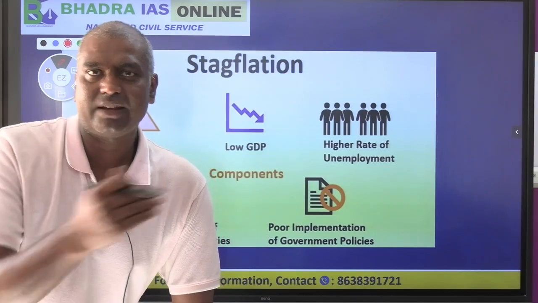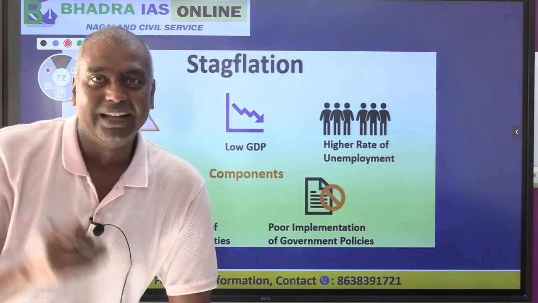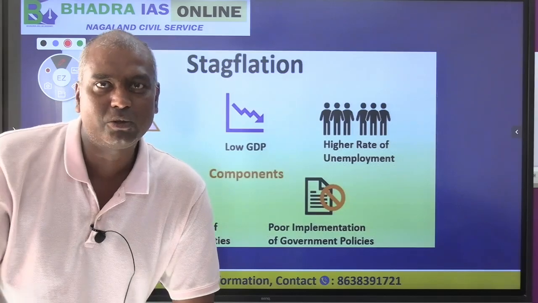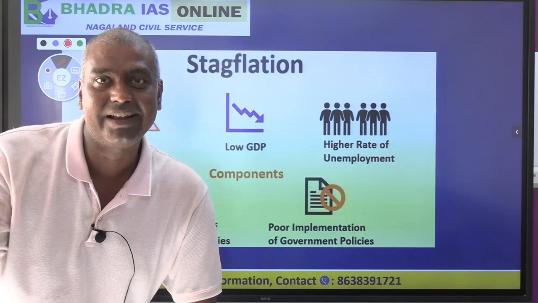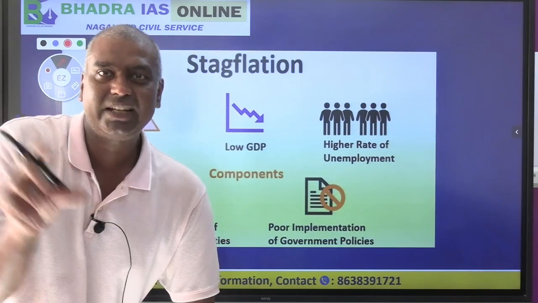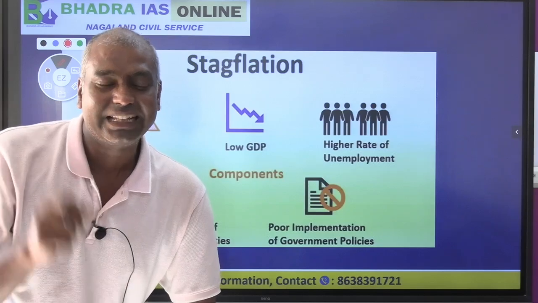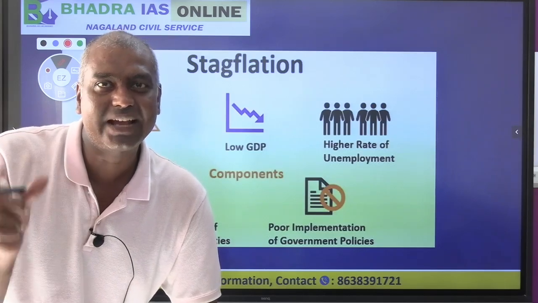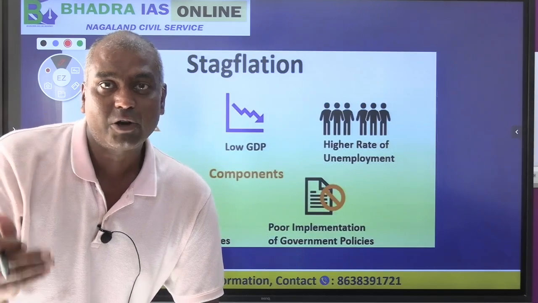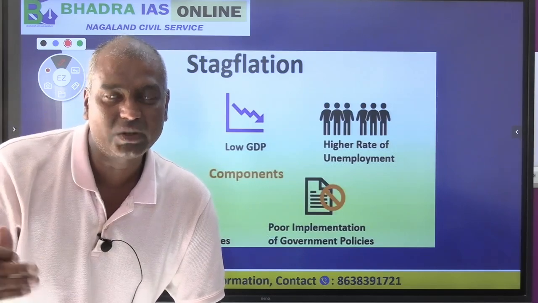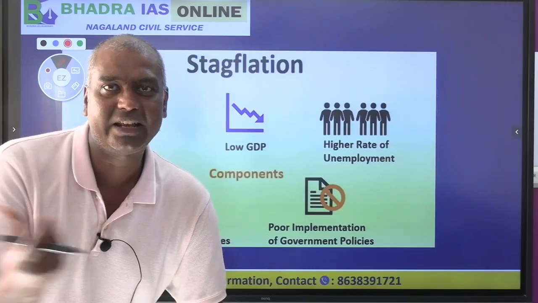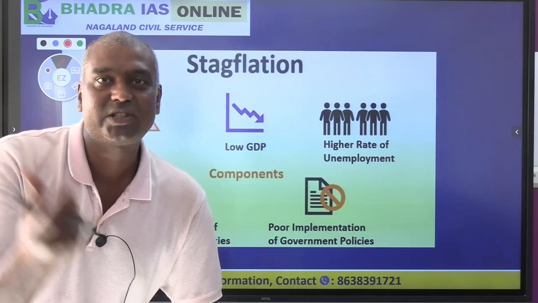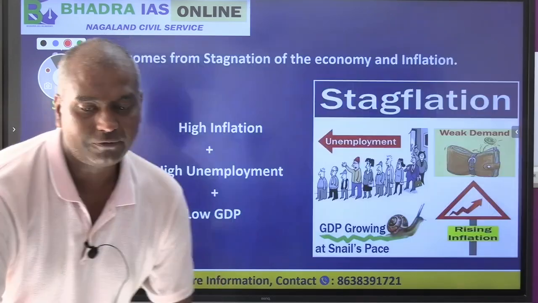First one, you have a very high inflation and GDP growth is very slow, very down, and at the same time you also have high unemployment. When these three things are combined together, that situation is called stagflation. It means the economy is stagnated with a high inflation. That is the combination of stagnation and inflation. It becomes stagflation.